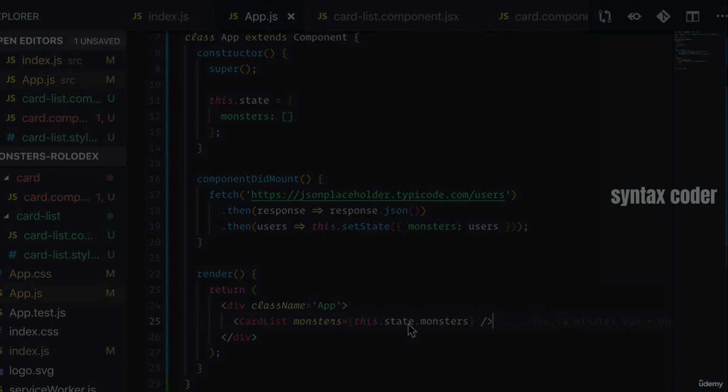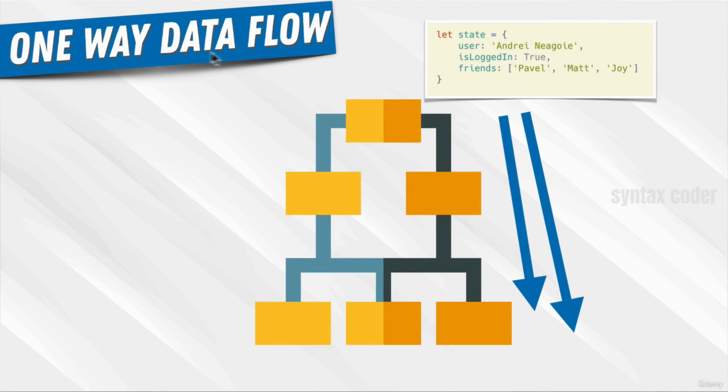So if you remember this diagram, this idea of one-way data flow or unidirectional data flow, in our case, we have this app component that's at the very top. It's the parent component. And then this component has state that whenever something changes in the state, it will trickle down, if we pass that information down, to whatever component that cares about it.